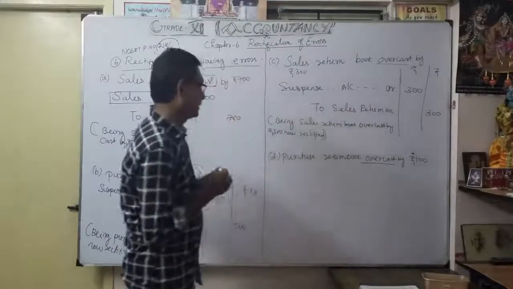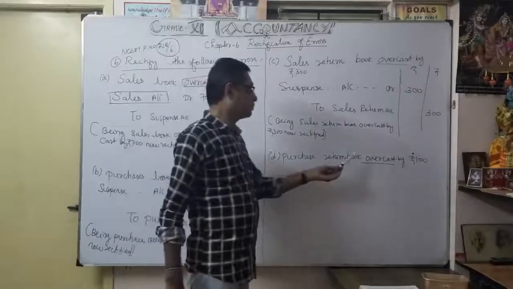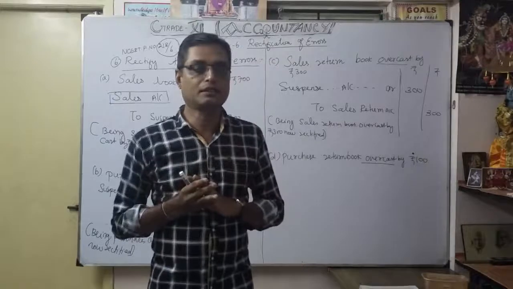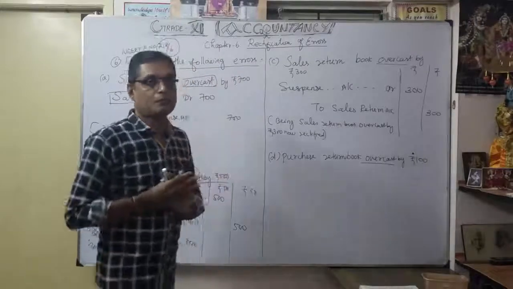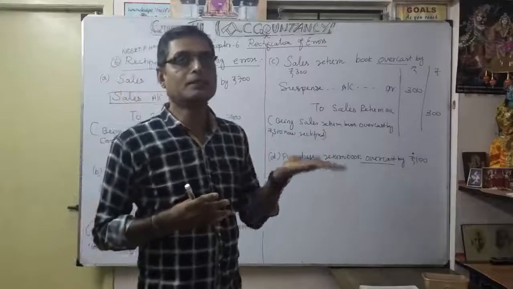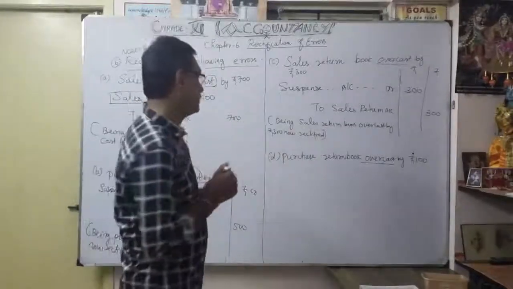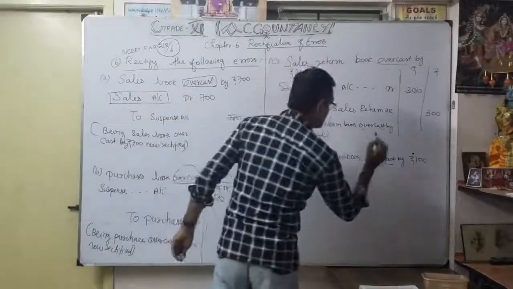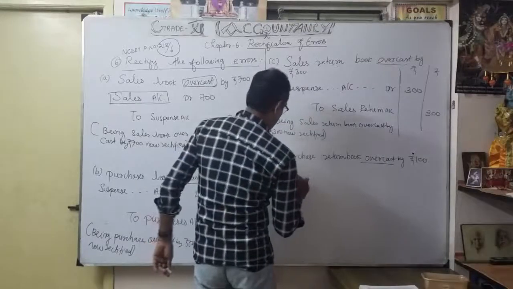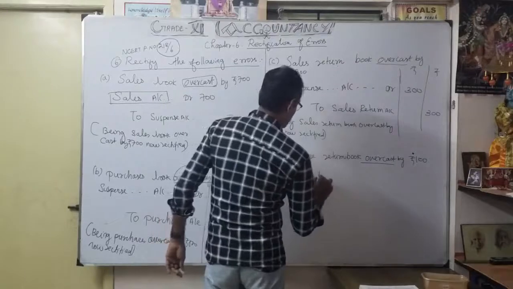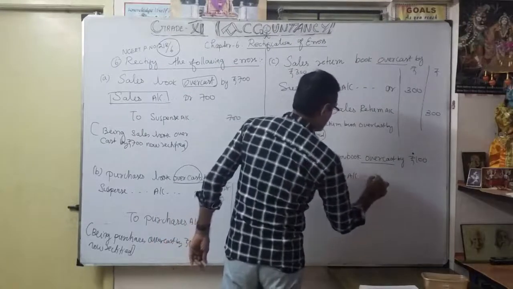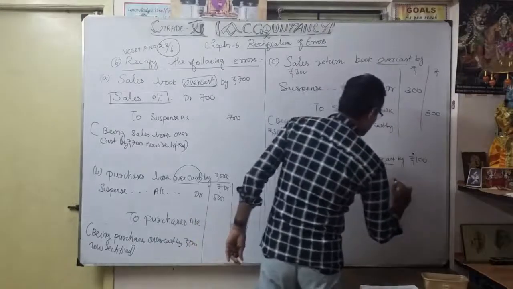The fourth one again: purchase return book overcast by 100. Usually purchase return we have to credit. Purchases is debit, so purchase return is on the credit side. Because of the overcast, I put purchase return on the debit side. So purchase return account debit, how much? 100.